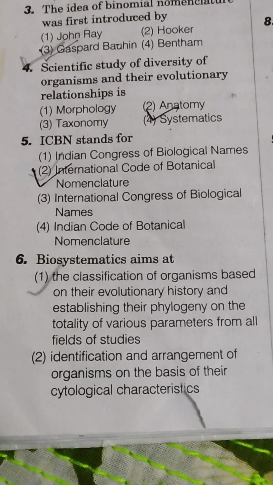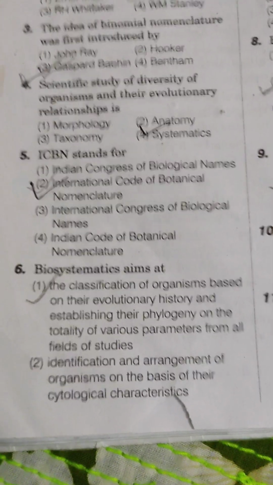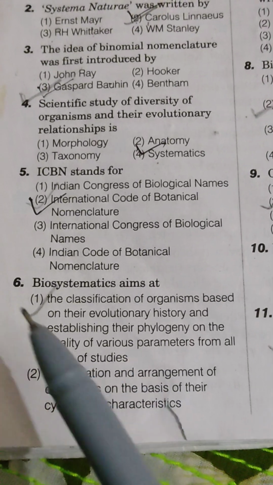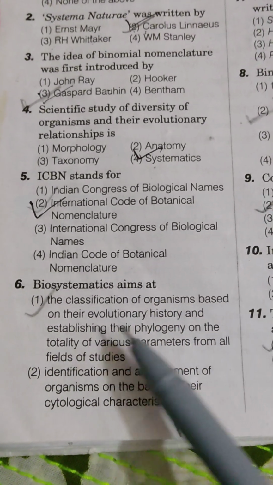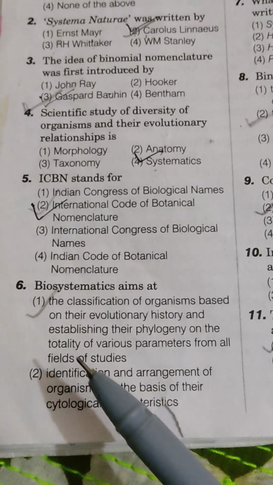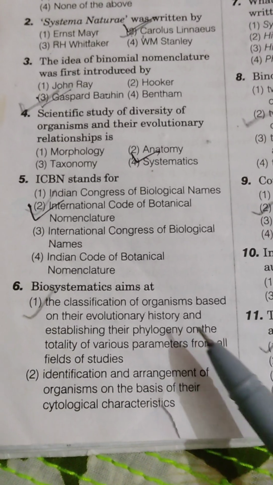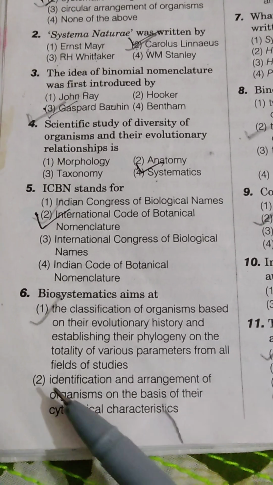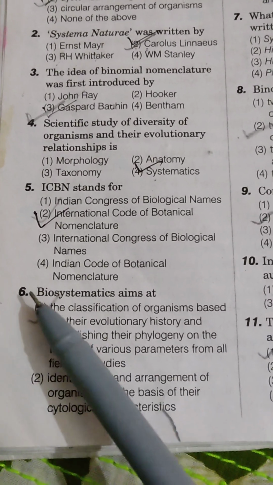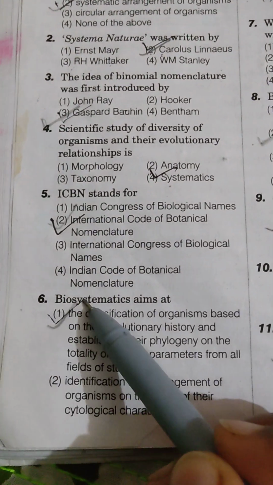Biosystematics aims at which one? So, the first one, let's read this. The classification of organisms based on their evolutionary history and establishing their phylogeny on the totality of various parameters from all fields of studies. So number 1 is the correct answer.